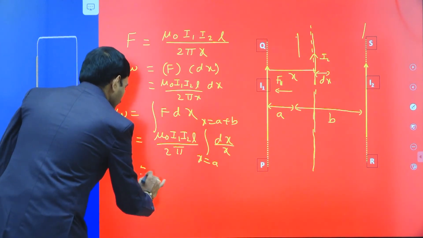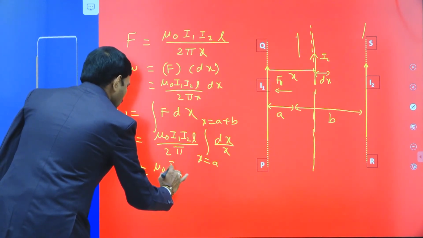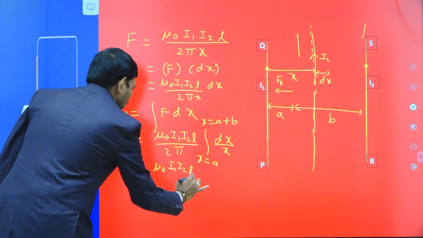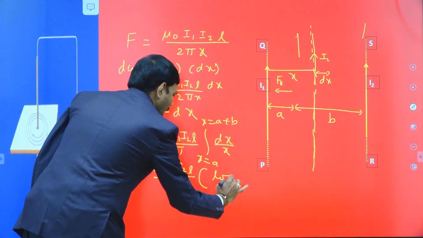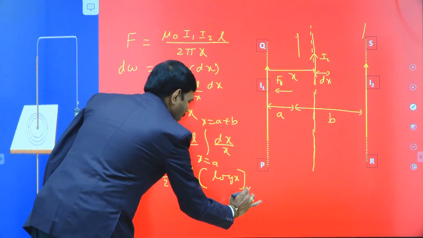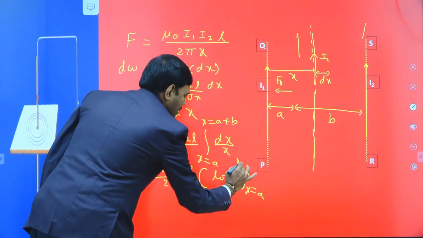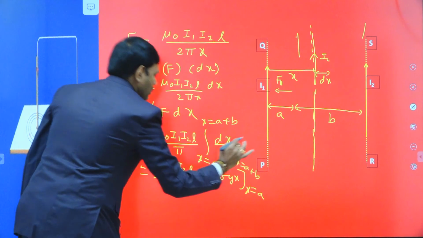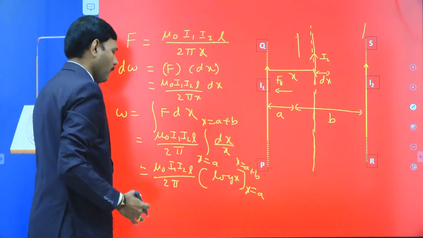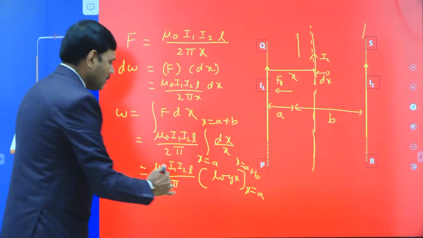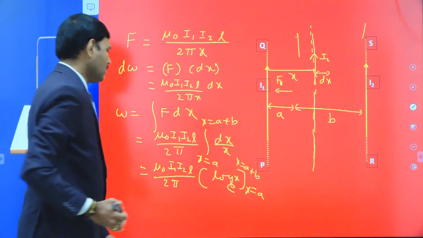Once again, mu naught I1 I2 L divided by 2 pi into the integral of dx by x is equal to log x, where x changes from A to A plus B. Substituting the respective limits, upper limit minus lower limit, we get log of A plus B minus log A. This is log x to the base e, the integral of dx by x.